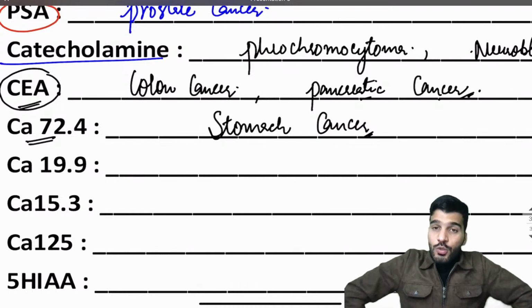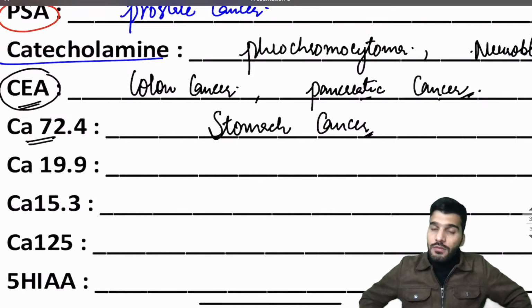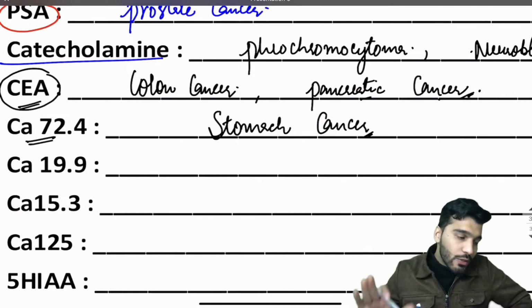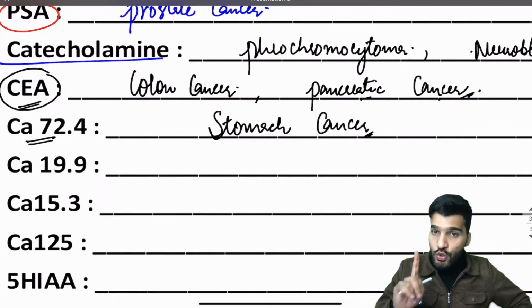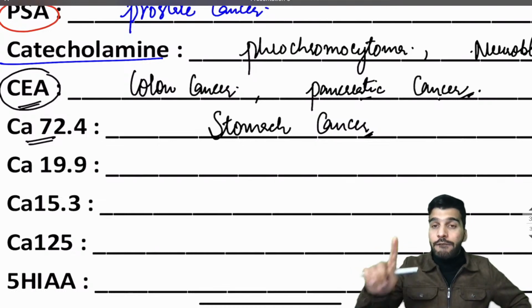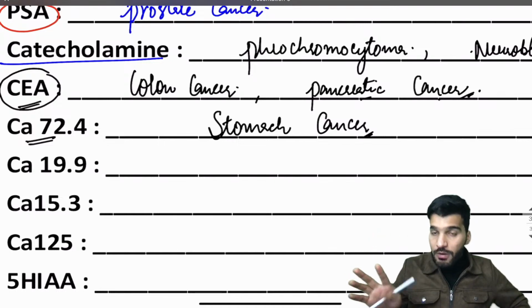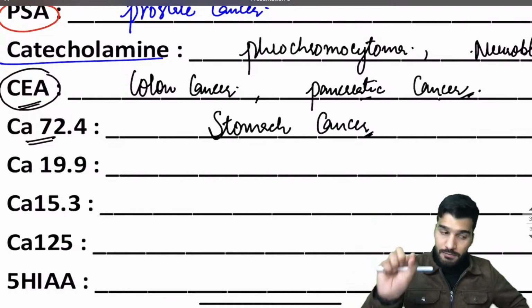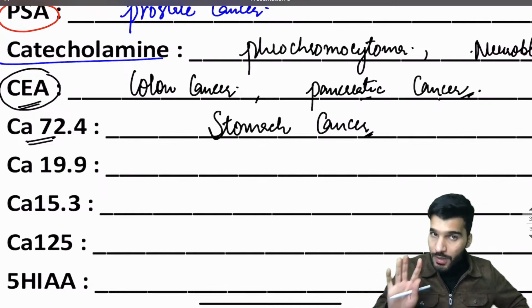And Krukenberg tumor has which cells? Signet ring cells. Now sir, अब क्रूकनबर्ग ब्रेस्ट से भी आता है, I know Krukenberg also comes from breast, but the first choice is going to be your stomach cancer having signet ring cells. If the question asks which breast cancer is associated with a Krukenberg tumor, your answer is going to be invasive lobular carcinoma.